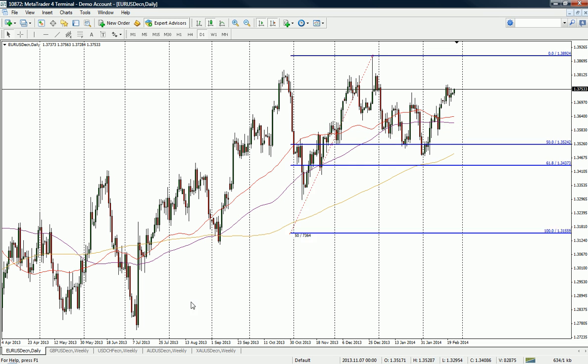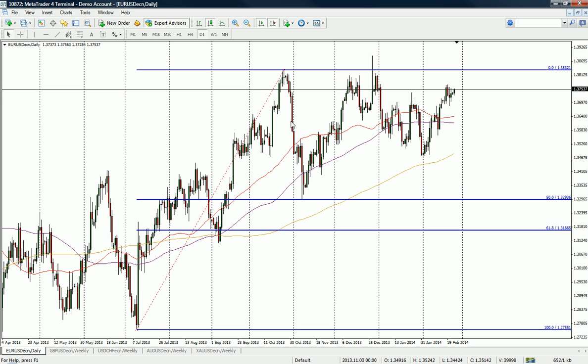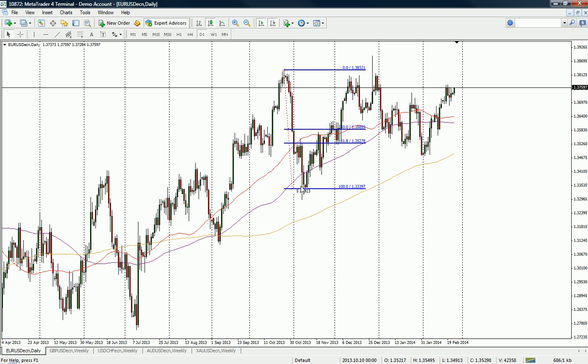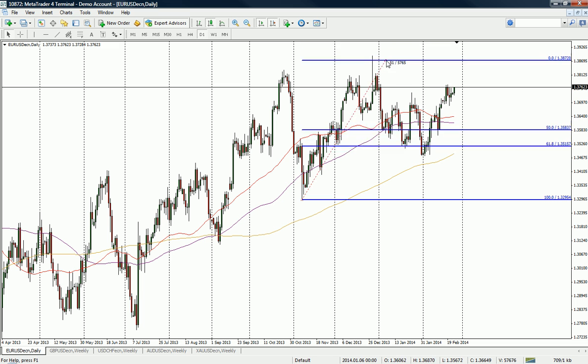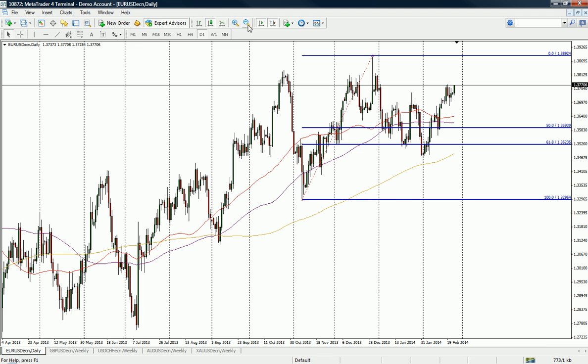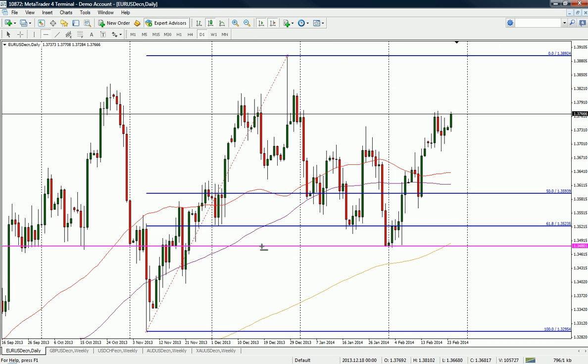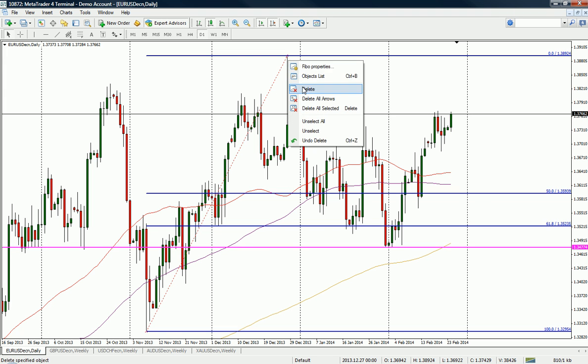And then the other move, don't forget this move here, of course. It's still technically in play, this is the original move, the 50%. So we came up here, retraced down to 50%, we grinded higher, and these highs, we got a spike above and close below. So this move is still technically in play, but you're also going to get a lot of people looking at this move here, which isn't that great, to be honest with you, because I think it may have come off the 78.6 or the 76.4 fib. But in terms of a level, 134.80s really is key support.